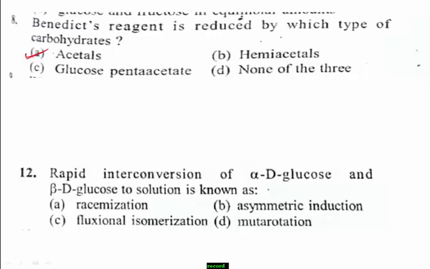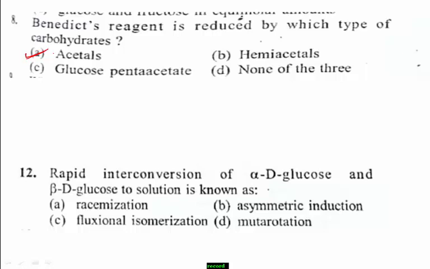Next, question number 12. Rapid interconversion of alpha D glucose and beta D glucose in solution is known as: option A, racemization; option B, asymmetric induction; option C, fluxional isomerism; and option D, mutarotation.